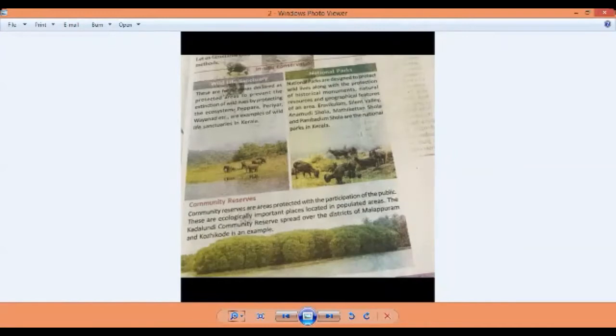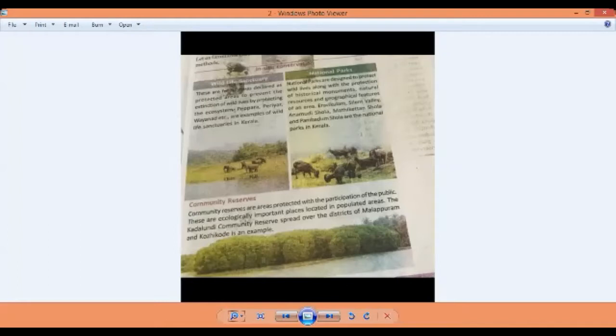Examples for national parks in Kerala are Eravikulam, Silent Valley, Anamudi Shola, Mathikettan Shola, and Pambadum Shola. You should study the examples of wildlife sanctuaries and national parks.